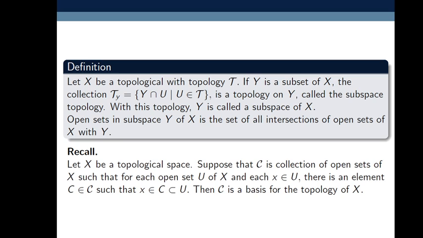Also we discussed one of the lemma in basis. Let X be a topological space. Suppose that script C is collection of open sets of X such that for each open set U of X and each x belongs to U, there is an element C belongs to script C such that x belongs to C and C is contained in U. Here U is open in X and C belongs to the collection of all open sets of X. Then this script C is the basis for topology of X.